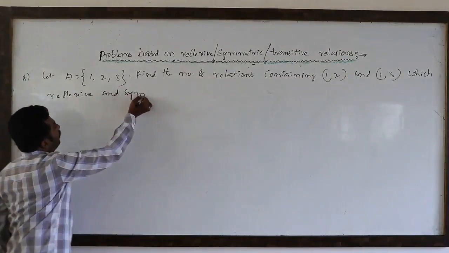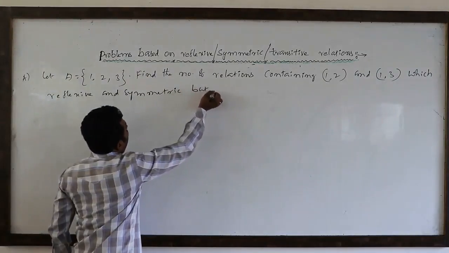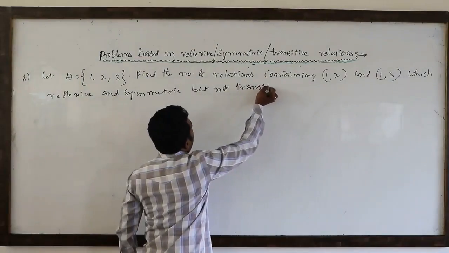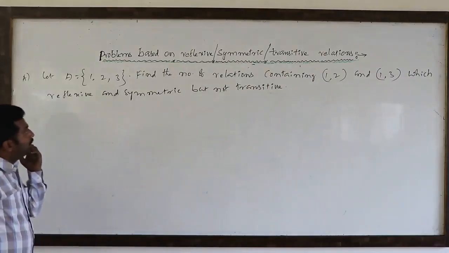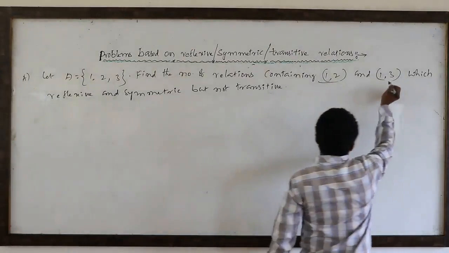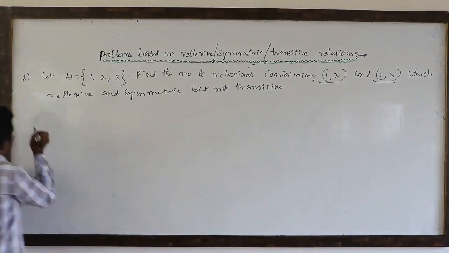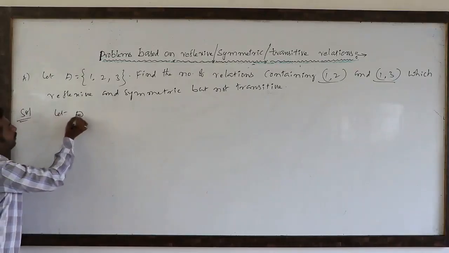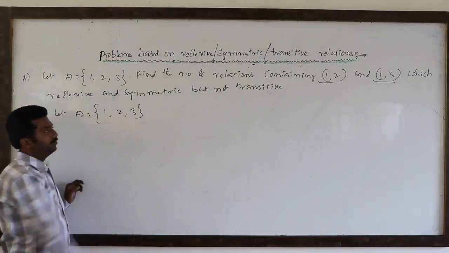Reflexive and symmetric but not transitive. This is the question. So find the number of relations containing (1,2) and (1,3) which are reflexive, symmetric and not transitive. So very clear. What is the given non-empty set? A equal to {1, 2, 3}.